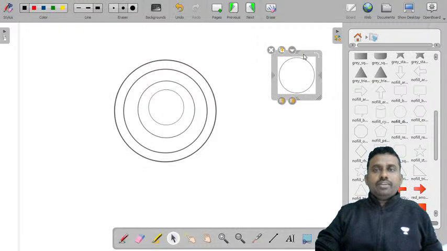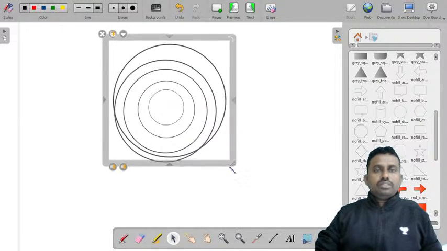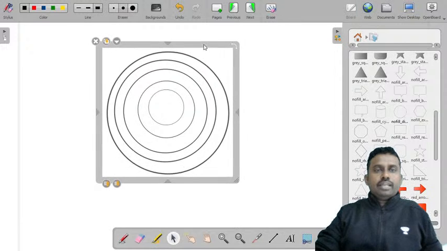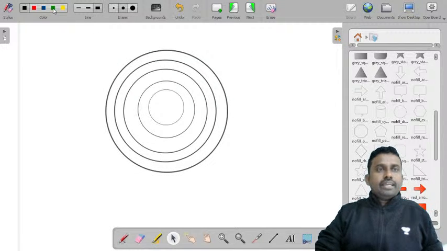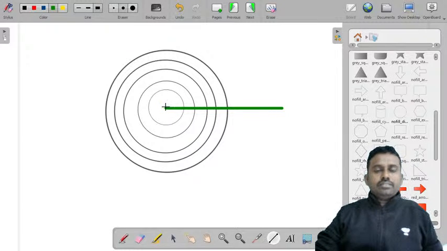So these are the magnitudes, right? I think you know this. These are the magnitudes. And if you draw the radial lines, this is 0 degrees.